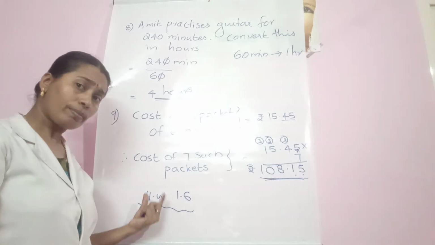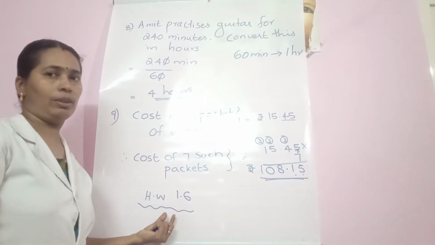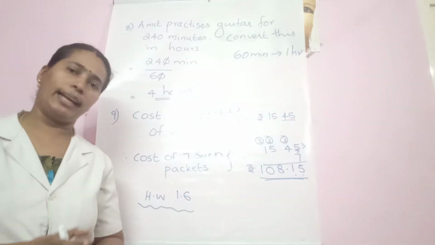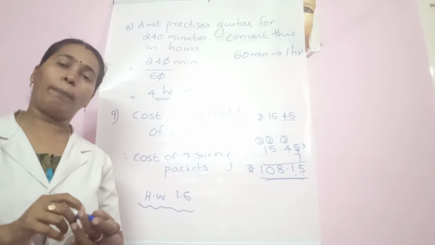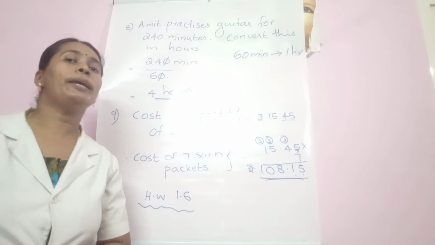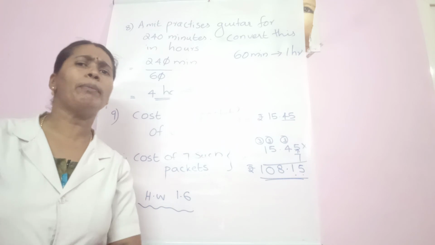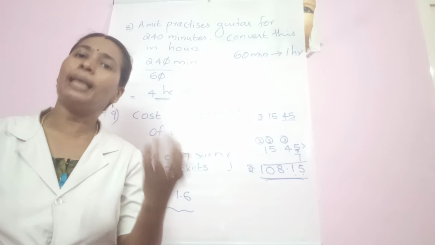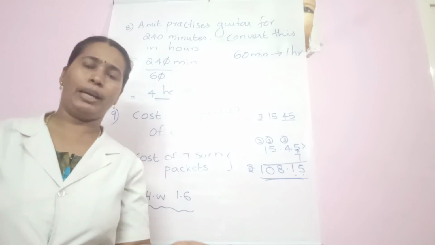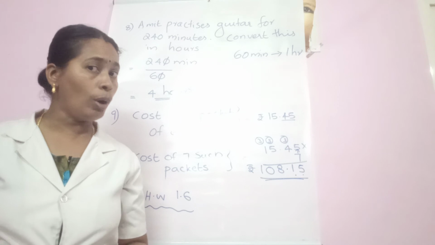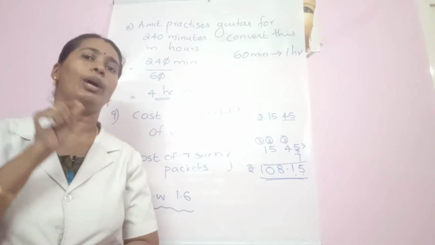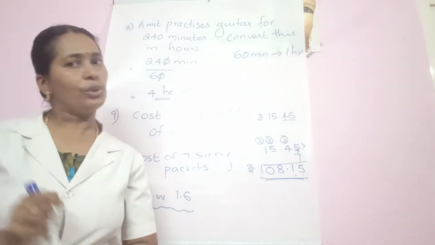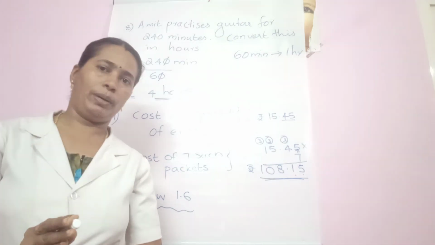Homework: worksheet 1.6. Pictograph. The data is given to you. Look at the data. You have to represent it in the form of a pictograph. What is meant by pictograph? Representing given data using pictures or symbols. Any symbol you can use. There is no restriction. But according to the question, you have to select how much each symbol represents. Okay. Try yourself. If you are not getting it, the teacher will explain. Thank you.